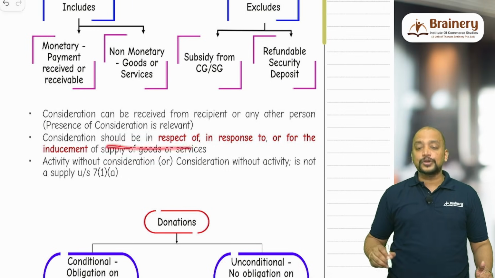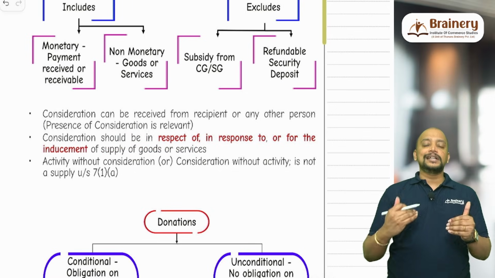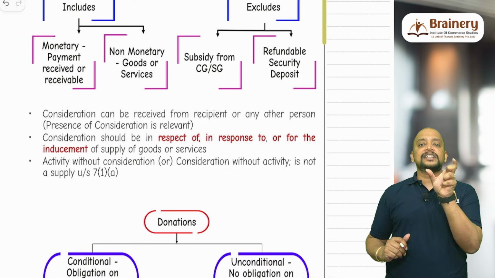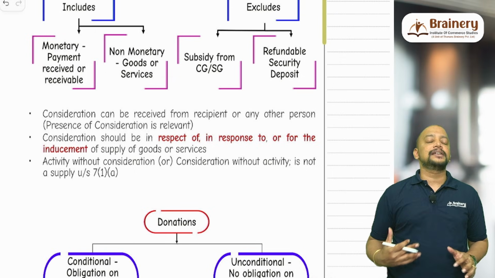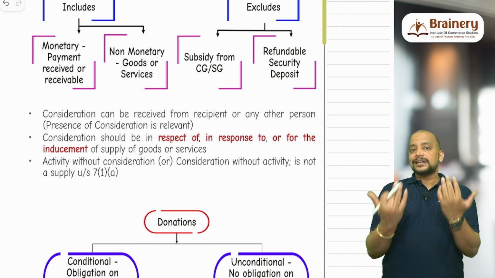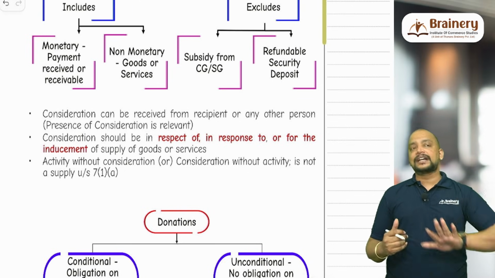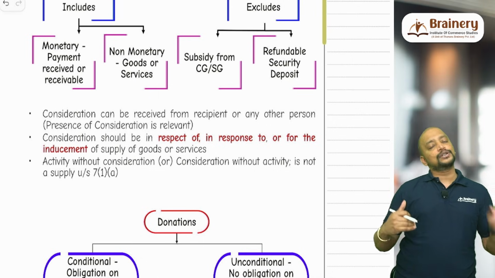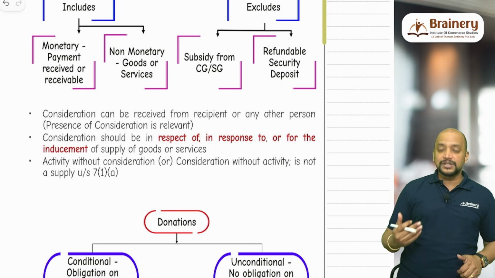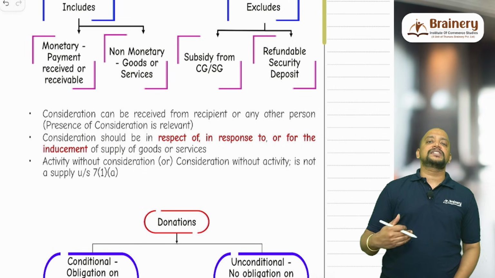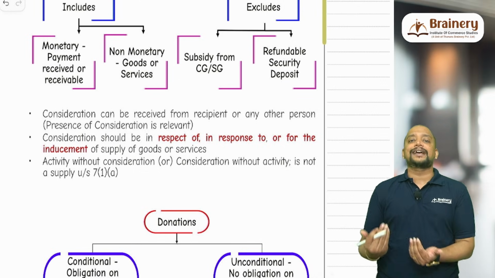Then consideration should be in respect of, that is, if I agree that I will provide this service or I will sell this product for this much amount, that amount is in respect of it. Suppose I am doing some activity and in return I get something, for example, an actor who is acting in a movie gets something as a gift from the producer, that will be in response to it, that is also consideration. Sometimes there will be inducement, that is, we will be giving some offers or some benefits, making the person accept the contract.